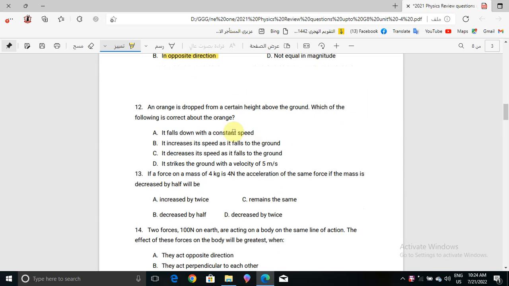Okay, now question number 12: an orange is dropped from a certain height above the ground. Which of the following is correct about the orange? It falls down with a constant speed, or it increases its speed as it falls to the ground. Yes, this one is the correct answer. That's also discussing gravity.